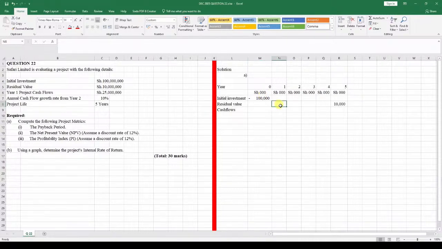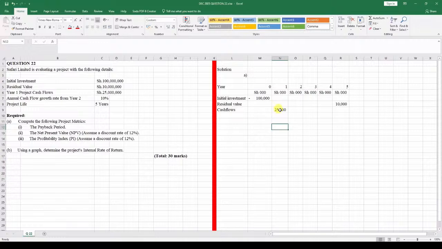For year 1, we're saying it is 25,000. Because this is the residue value, the cash flows here are 25,000. This 25 million, or 25,000 in our case, is going to grow at an annual rate of 10% from year 2.